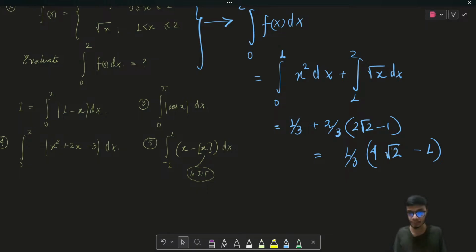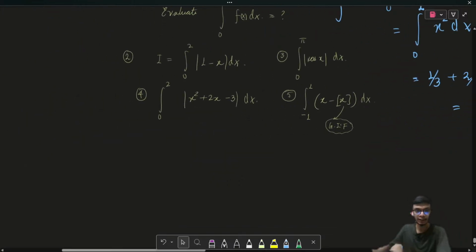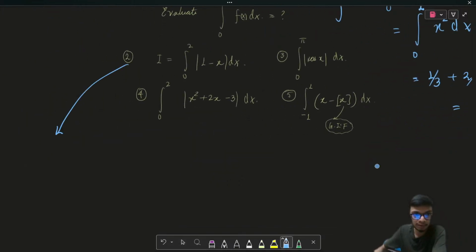Right. So I hope this solution is clear, and this is how you can simply solve these questions. Whenever you have multiple definitions of functions in different intervals, this is how you have to solve the question. Similarly, the second problem is also a very interesting problem on the modulus function. Before I talk about the second problem, let me recall the definition of the modulus function.